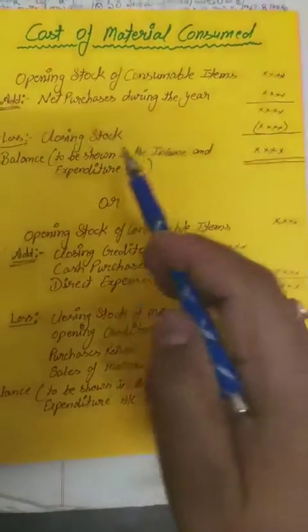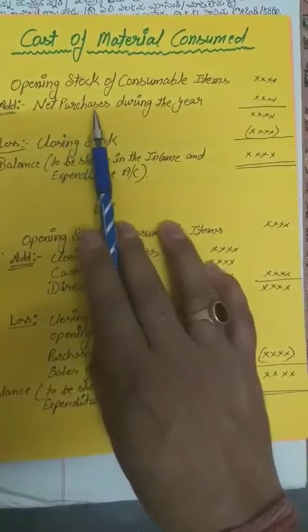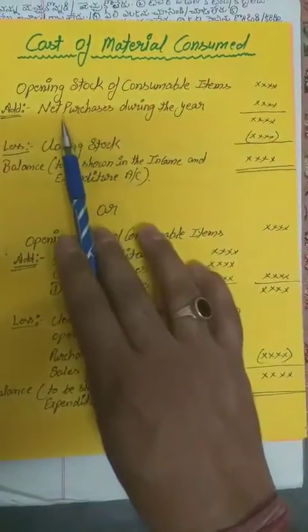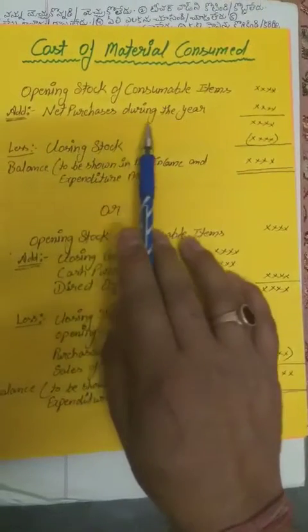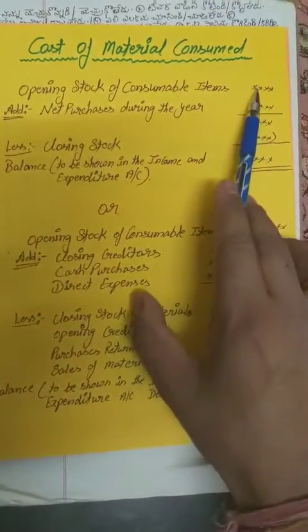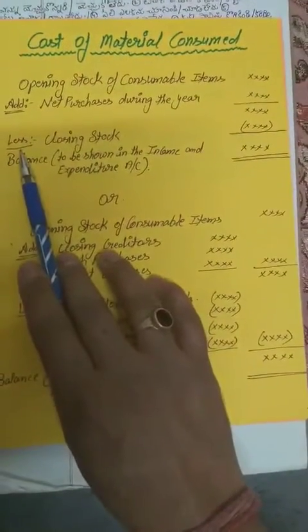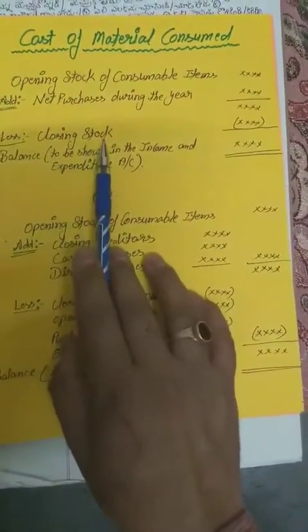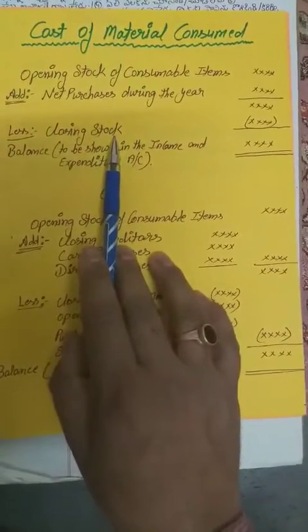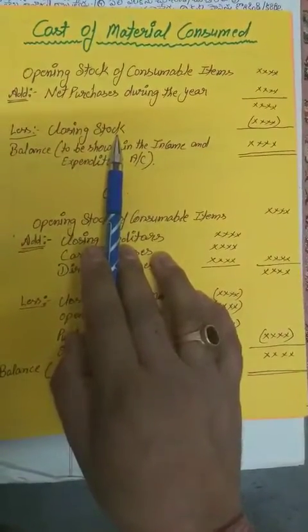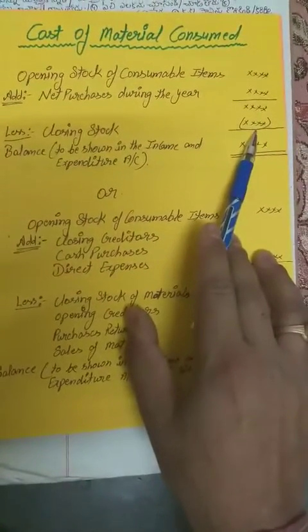It is clear. So net purchases means total purchase minus purchase return. We will add the net purchases during the year to the opening stock, and then we will subtract the closing stock we have at the end of the year.